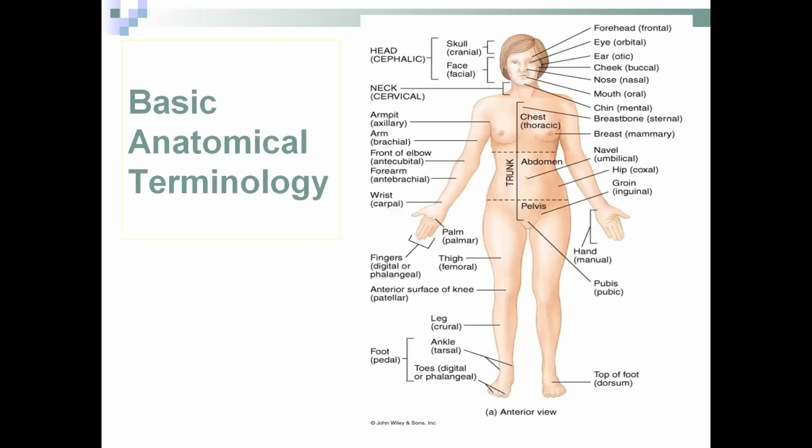Now we will discuss the anatomical terms. We will see all the structures of this person, and we have mentioned here all the normal structures and what the anatomical name of each is. The eye, we will say orbital area. Forehead, we will say frontal, nose, nasal, mouth, oral. In this manner, we will study all the names in anatomical terms.